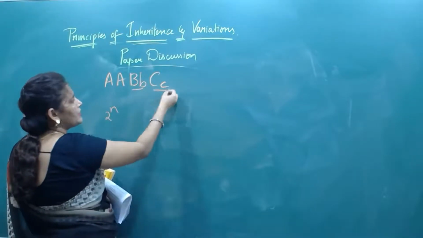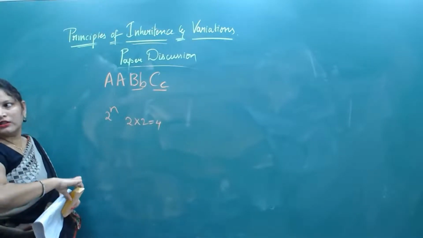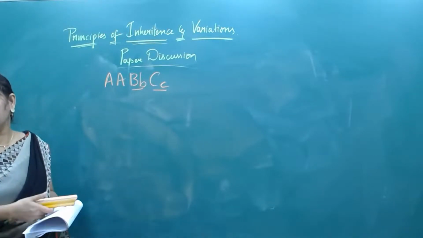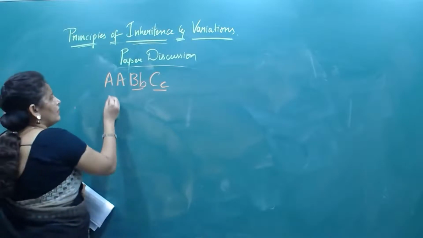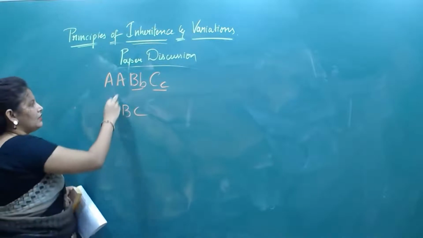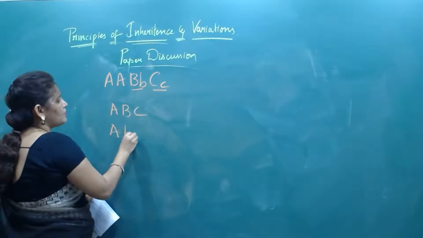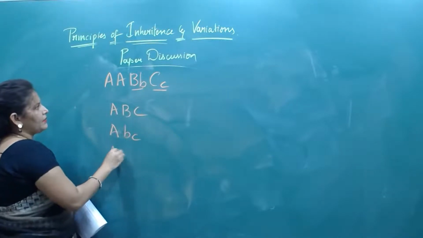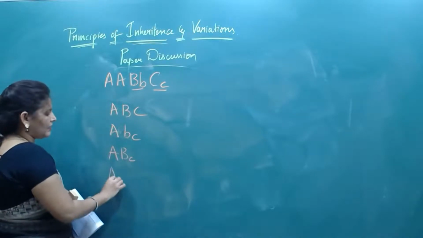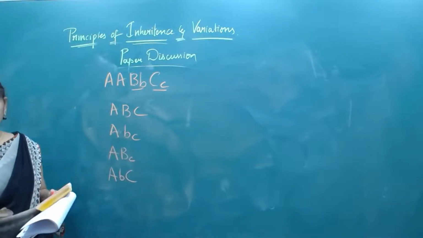Here n is equal to 2 heterozygous genes, so 2 into 2, that is 4. Yes or no? 4 gametes will come. Can you tell me what those gametes are? Capital A, capital B, capital C. Next one: capital A, small b, small c. Next: capital A, capital B, small c. And capital A, small b, capital C. These are the gametes.